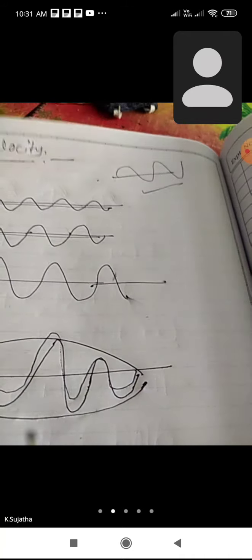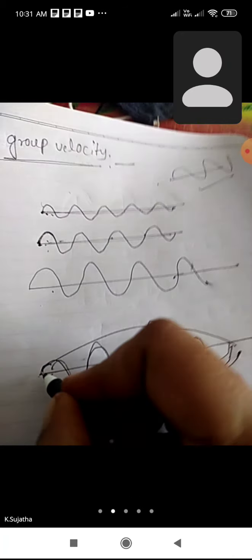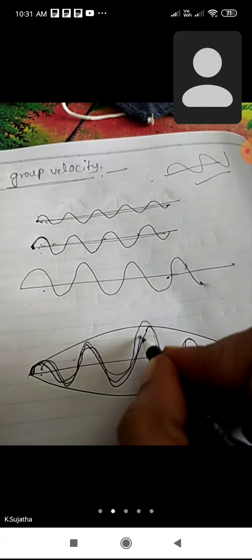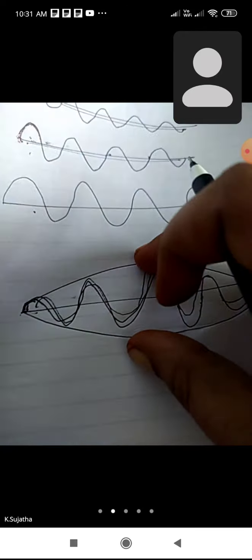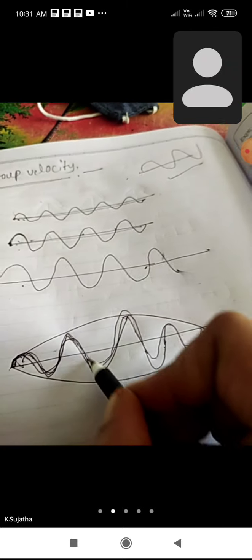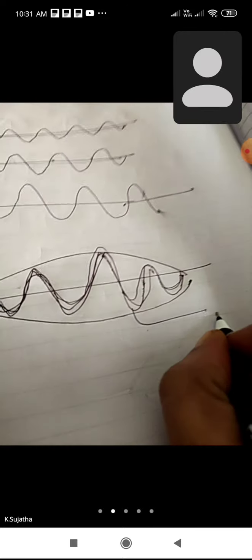That is said to be group velocity. Guys, did you understand? Two or more waves interfere and become one wave packet, which is called group velocity.